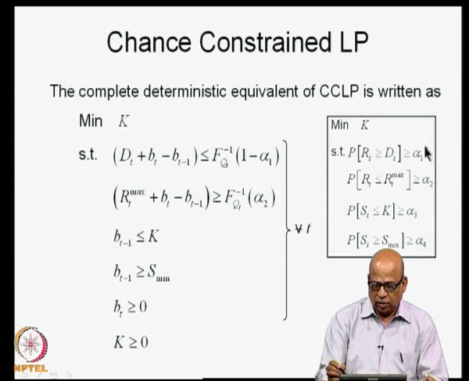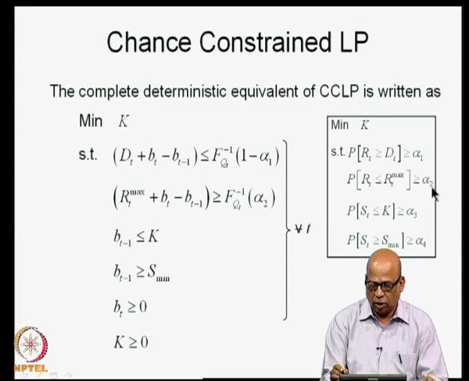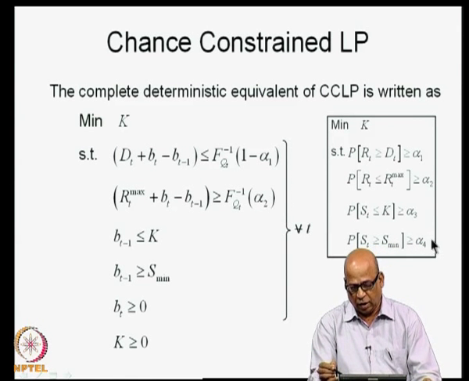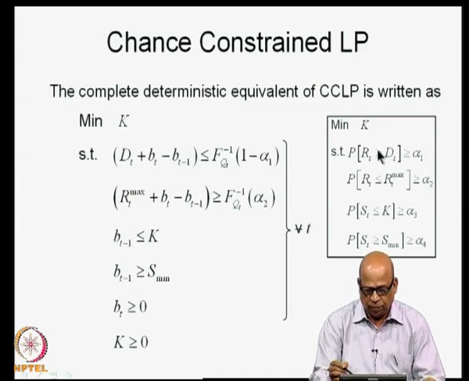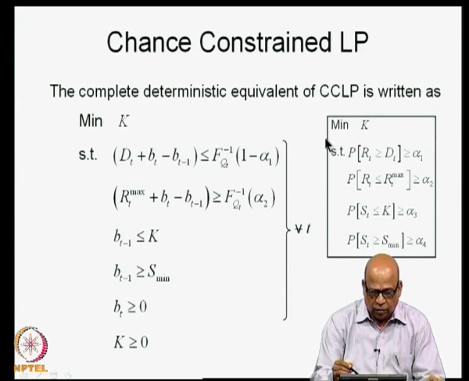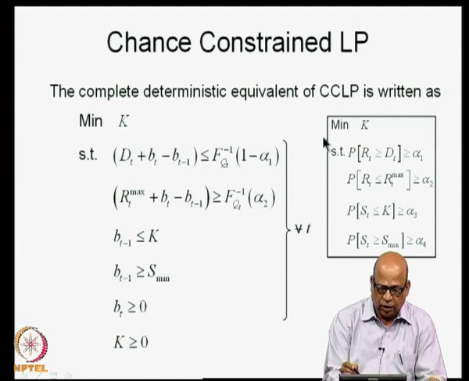Now, the original chance constraint problem was this. We were looking for minimize k subject to probability of RT being greater than or equal to dt greater than or equal to alpha 1, probability of RT being less than or equal to RT max greater than or equal to alpha 2, probability of ST being less than or equal to k greater than or equal to alpha 3, and probability of ST being greater than or equal to S min greater than or equal to alpha 4. Now, of course, when you are using it in a linear programming form, the non-negativity constraints will also come in. So, this we converted into a deterministic equivalent.